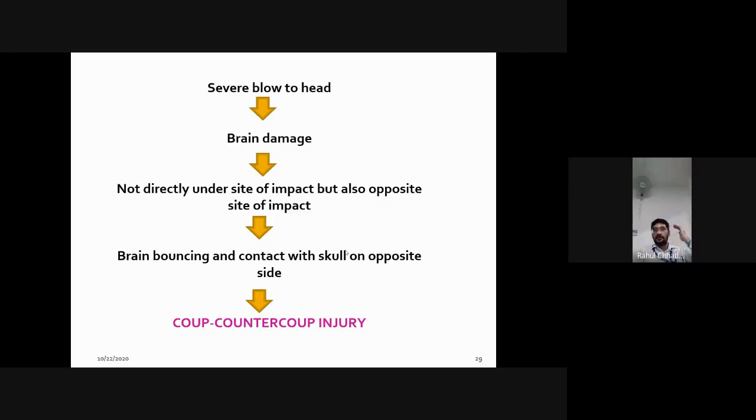Severe blow to head leads to brain damage, not directly at the site of impact but also at the opposite site of impact, coup countercoup, the brain bouncing and coming in contact with the opposite side, a coup countercoup injury. Yes, so the same thing that we already discussed in deceleration and acceleration is shown in flowchart form.